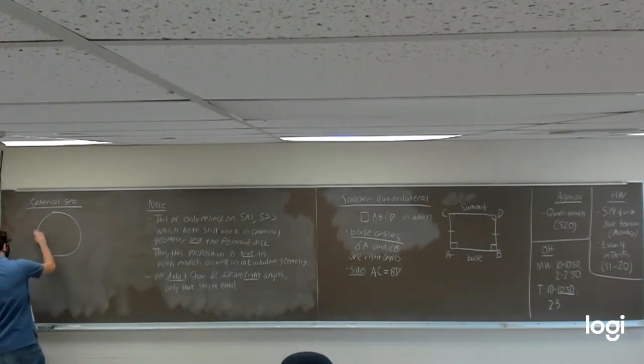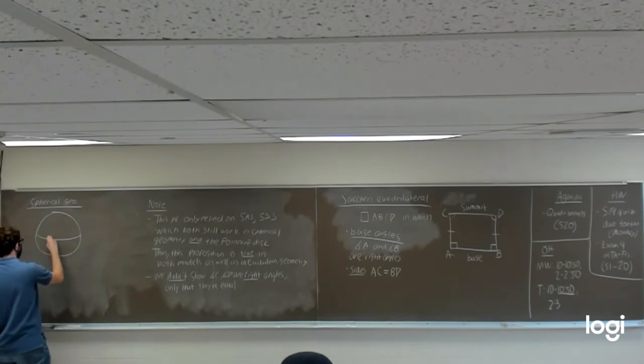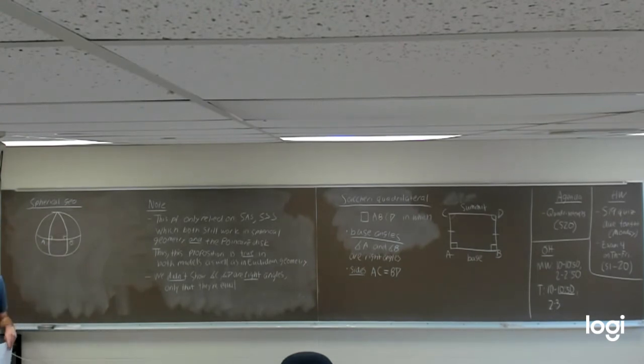I'm going to draw the equator, and we're going to have two points on the equator. This will be A, and that'll be B. Now I'm going to draw a line coming from the North Pole down through A, intersecting at a right angle, and a line coming down through B, a great circle that'll intersect at B at a right angle.